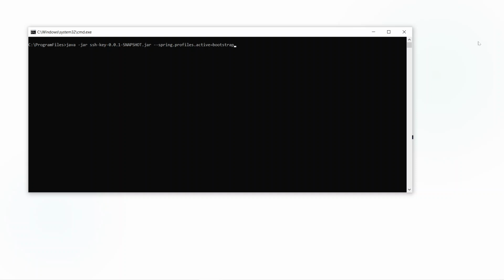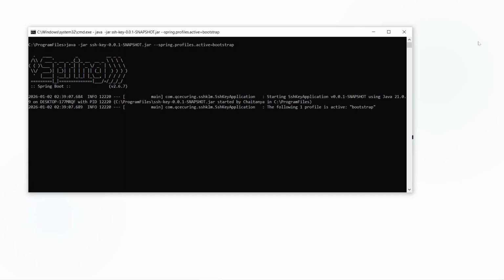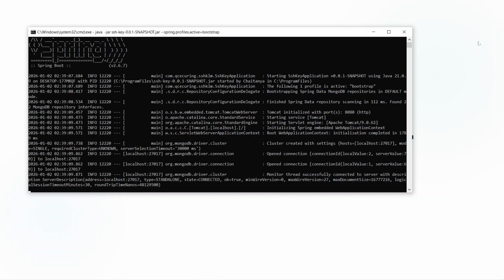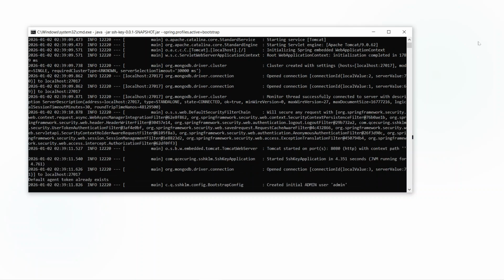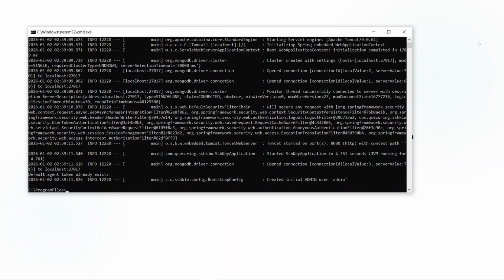The first step is bootstrapping the API. We start the API in Bootstrap mode. This is a one-time operation used to create the initial administrator account. During this setup, the platform initializes core collections and security configurations. Once the admin user is created, the Bootstrap process exits.